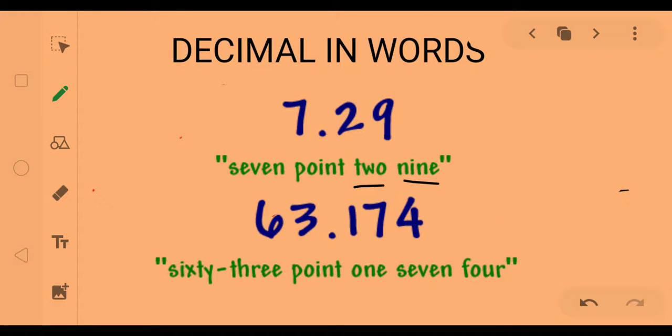Next, you can see two numbers written in words. The first number is 7.29. After the decimal point, even though there are two digits, we can't read them together. We have to read them digit by digit: 2, 9. So, 7.29. See another number, 63.174. After the decimal point, each digit is read separately.